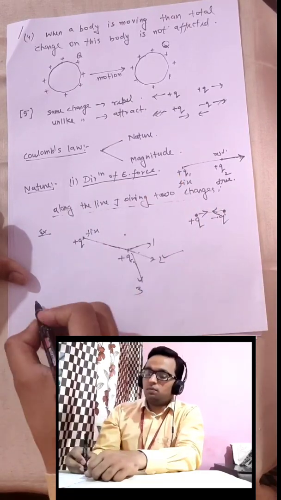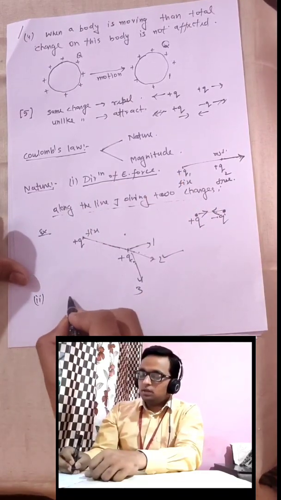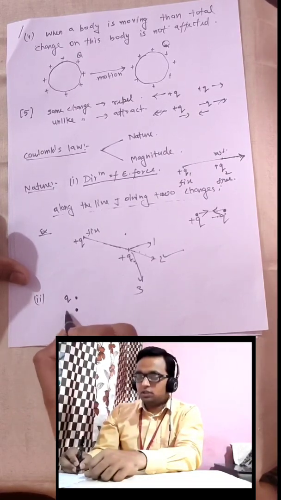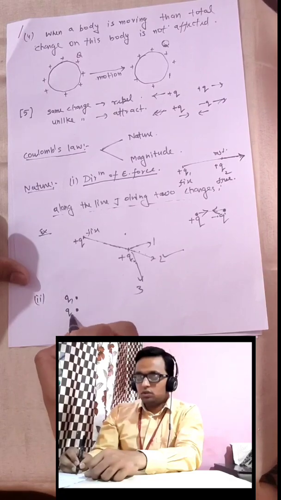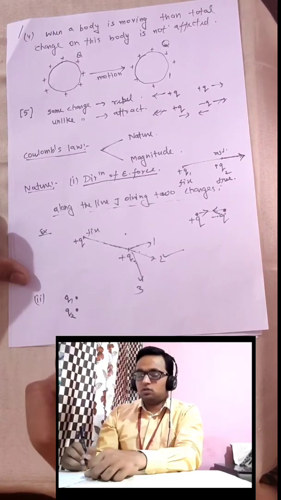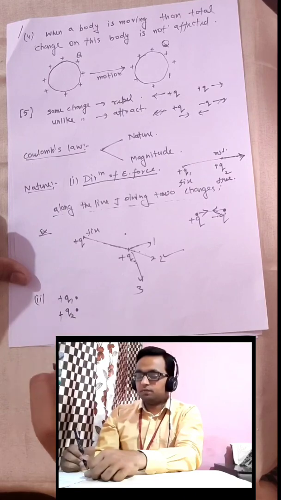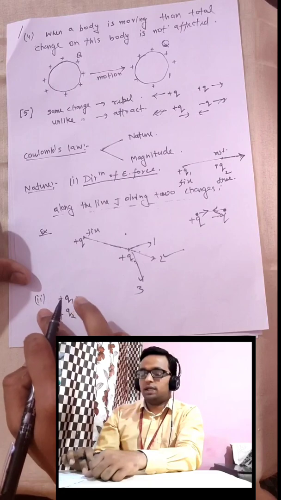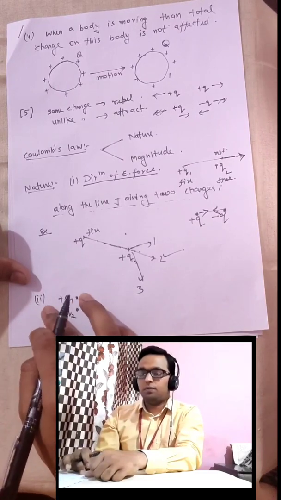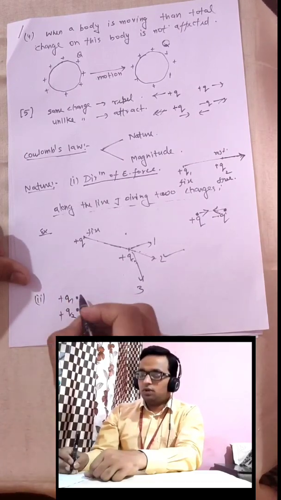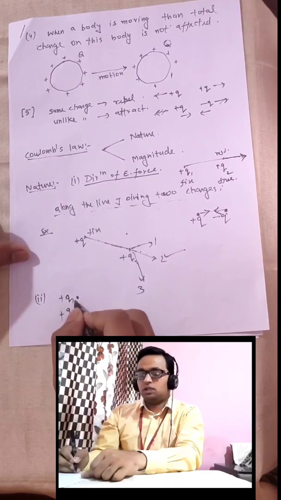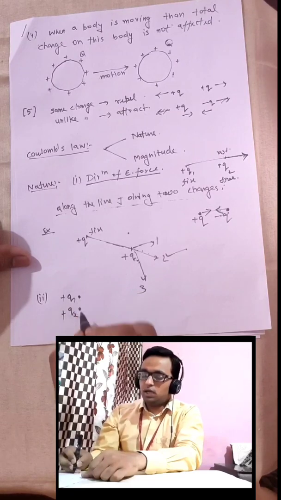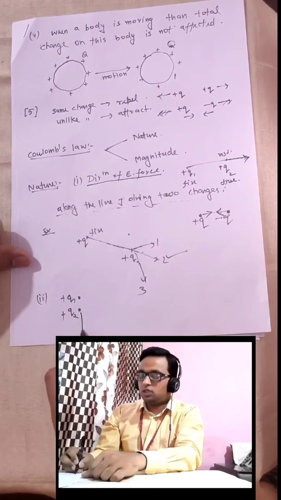Now the second point is what? Suppose we have a positive charge, say q1, and another charge, say q2, both positive. Or you can take negative also. For that also this second property will be true. So what can we observe about this system of charged particles q1 and q2? We can say that q1 applies some force on q2 in this direction.